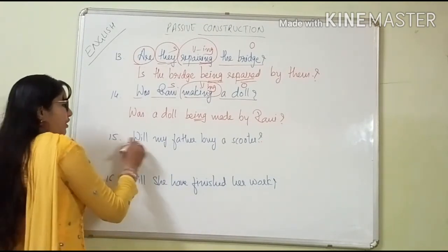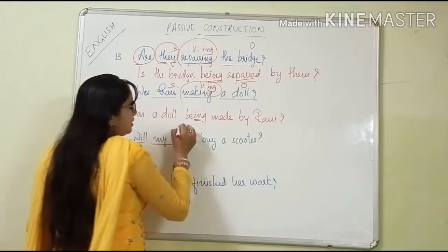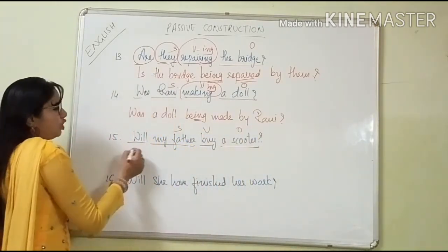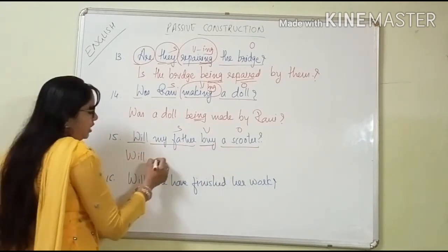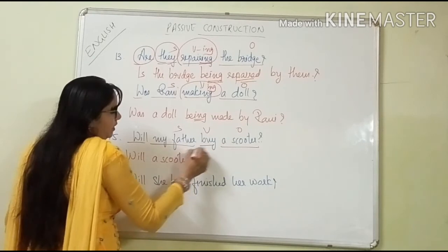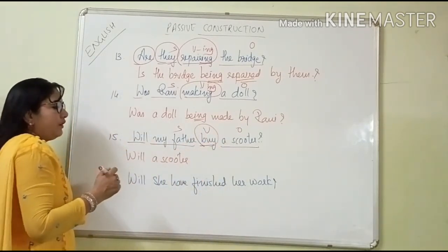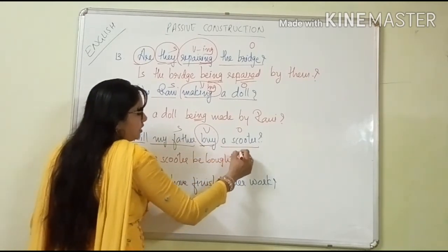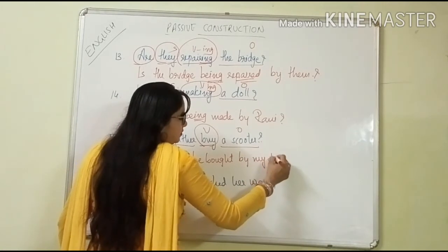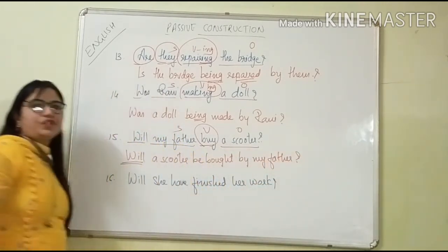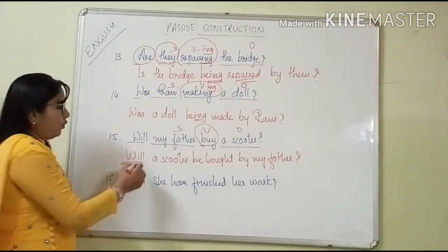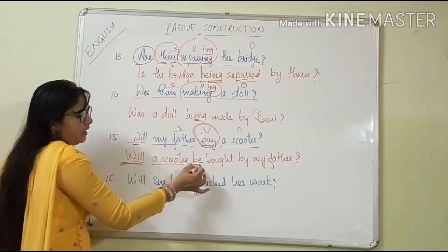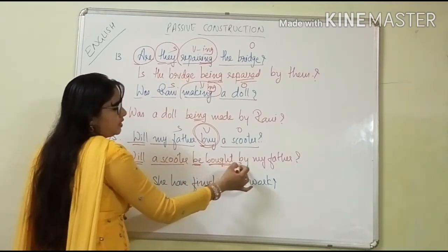Same like that. "Will my father buy a scooter?" Will, auxiliary, my father, subject, buy, verb, a scooter, object. Come on, start writing. So will remain the same. Will, a scooter, and instead of buy, what will we keep here? Because will is there, so be. And third form, bought. By my father. And the question mark. Are you understanding? Will, a scooter, object, instead of buy, because will is there, so be will come, and verb third form, bought by my father.